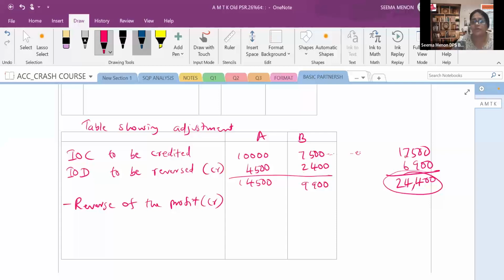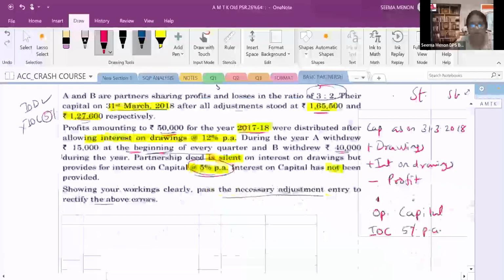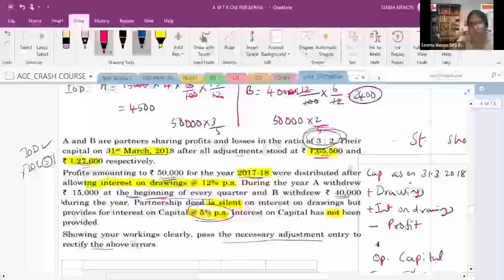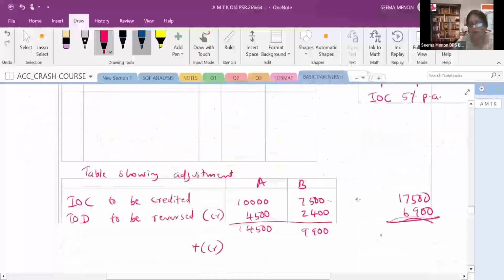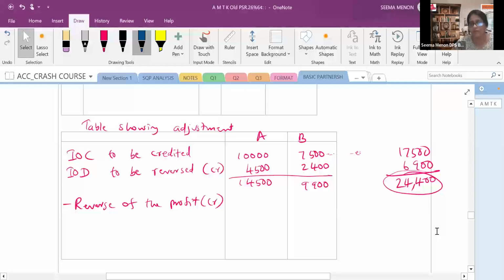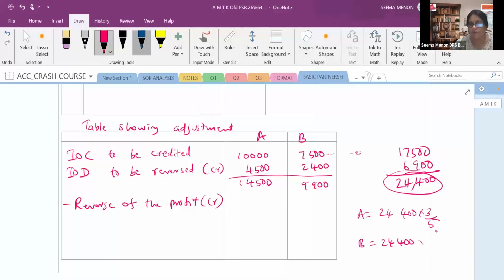Now profit, it is to be reversed. Credit किया था ना already. So let's see that 24,400 in which ratio it will come. That is 3:2 ratio. You can see here 3:2 ratio. So let's divide this in the 3:2 ratio में. 24,400 for A. A के लिए it will become 24,400 into 3/5. It is a very long question for 4 mark. B, board question only. 24,400 into 2/5. So solve it. 4 5s are, then 8 5s are 40, then 8 5s are 40, then it is 6.